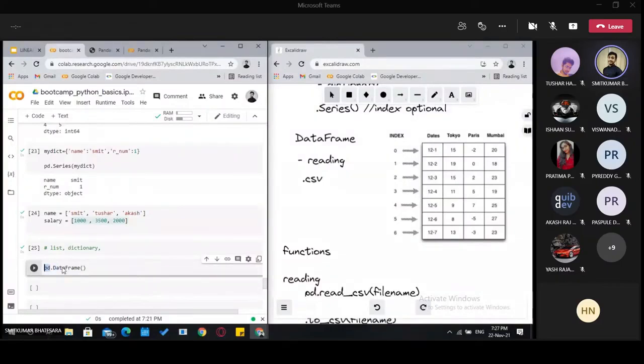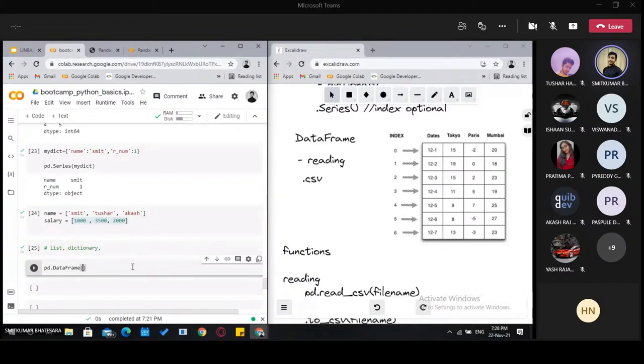Now inside this function, we have to give some things to do it. As we have discussed earlier, these are functions, so they require something to work on. We want to make a data frame, but on what values, or for what structure?